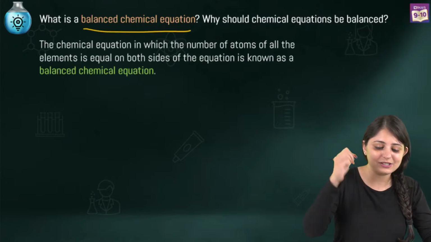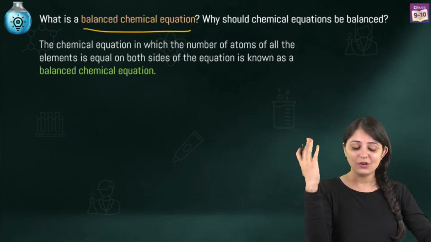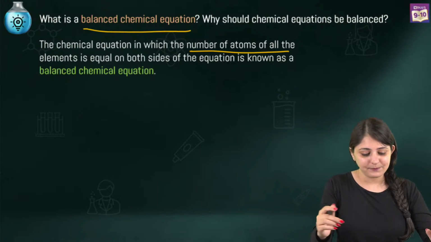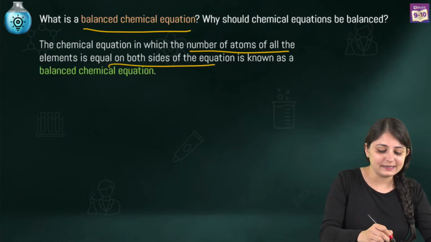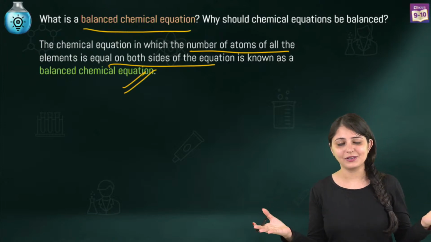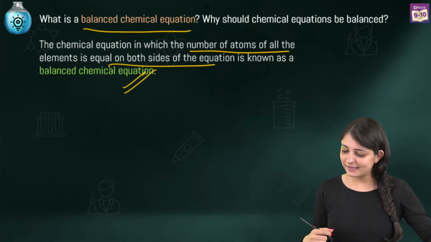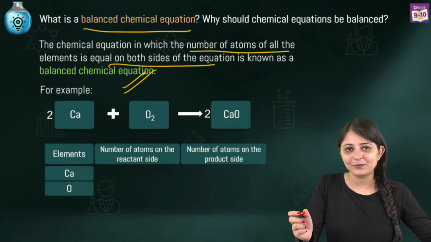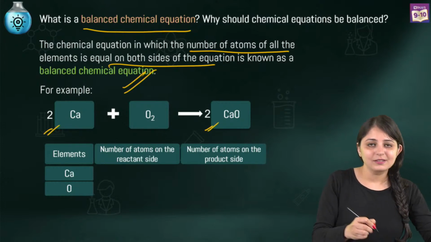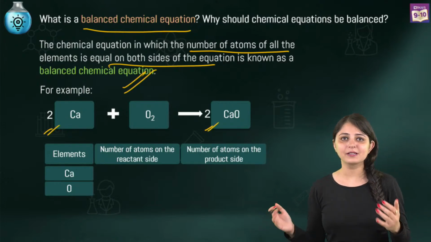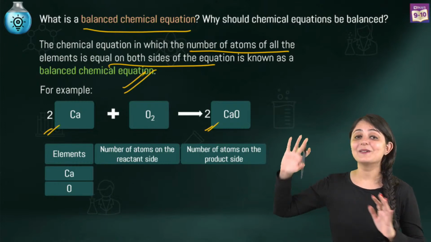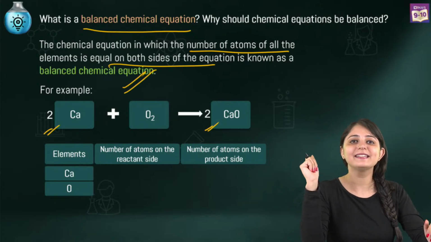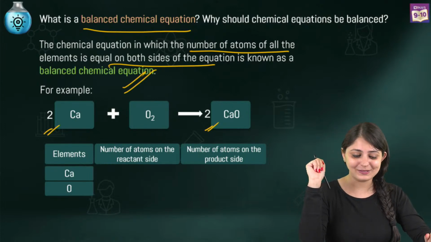The first part of the question says, what is a balanced chemical equation? For any balanced chemical equation, the number of atoms of all the elements is going to be equal on both the sides, and that is how we balance, right? In general also, that is how balancing is being done. Say for example, we have this equation over here. You see these numbers written over here. These are not numbers that we've randomly written because 2 is my favorite number. That's not the case. We have written these numbers because by writing them, in a way we are making the atoms of every element equal on both the sides.